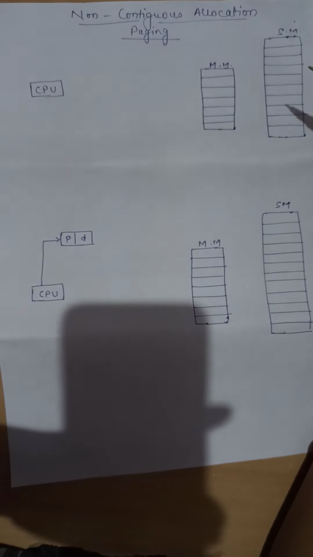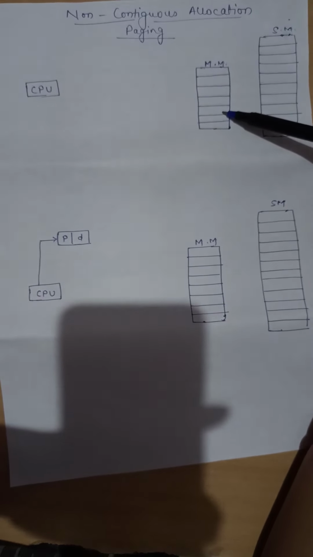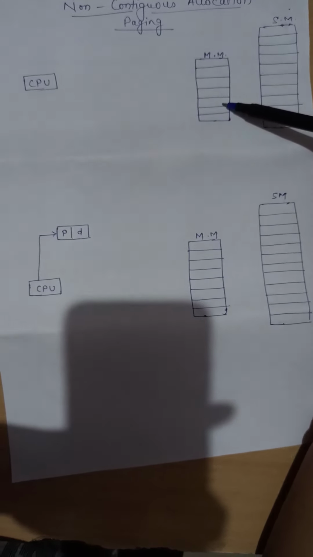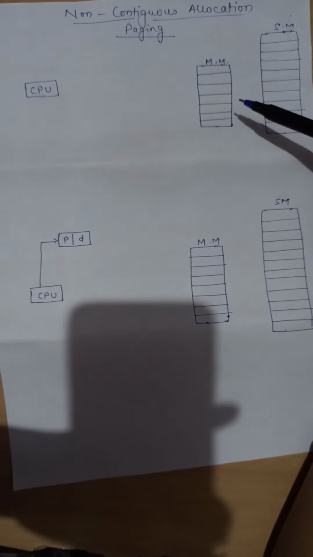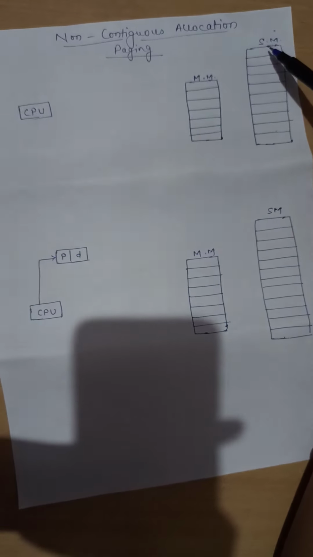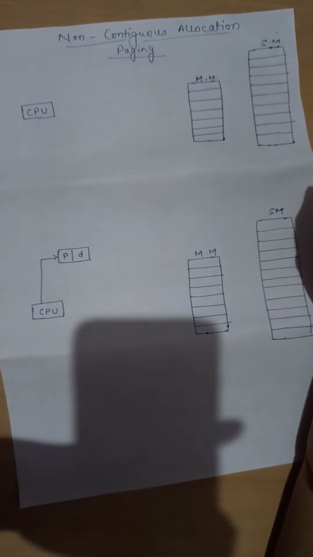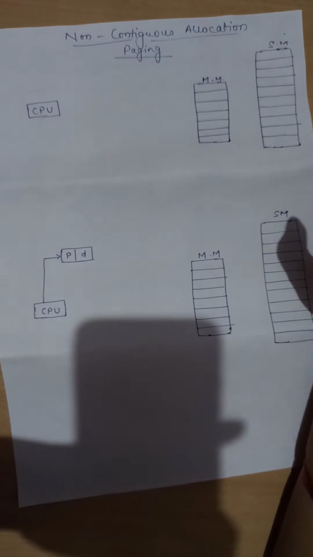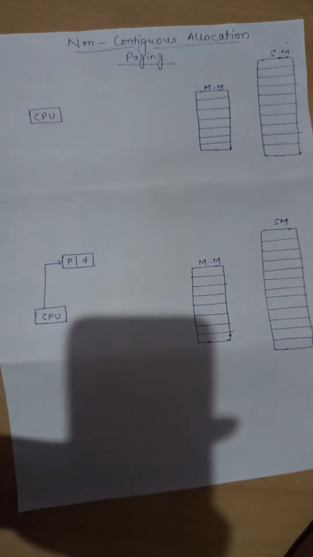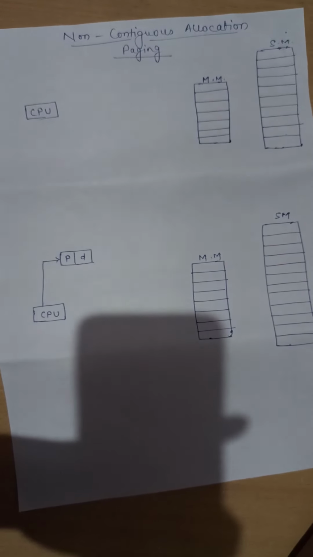If we have enough space in the main memory, we should allocate that to a process, right? So here we divide memory into fixed size partitions of equal size. Mind it, in contiguous memory allocation I said the memory is divided into fixed size, but that can be of varied size.